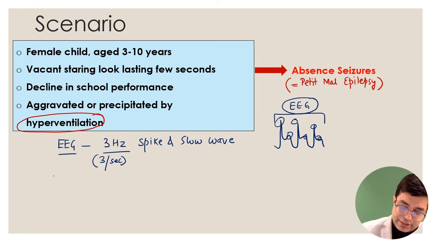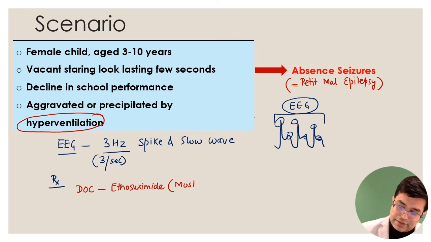And what is the therapy to be given in absence seizure? In absence seizure, the drug of choice is controversial. The age-related funda mentioned in pharmacology textbooks, clinically we do not follow it. We always use the word ethosuximide as the most effective drug.